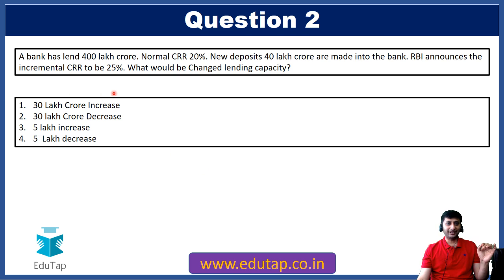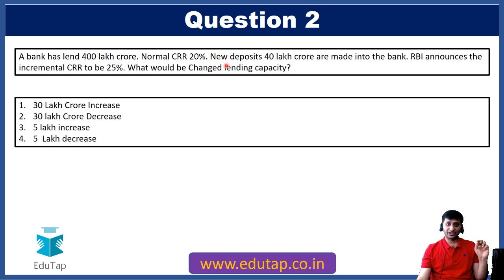The question is, a bank has lent 400 lakh crores. Normal CRR is 20%. New deposits worth rupees 40 lakh crore have come into the bank, and RBI announces that there is now an incremental CRR of 25%. What would be the change in lending capacity? So basically, first of all, bank has already lent 400 crore, and at that time the CRR was 20%. You all know CRR is cash reserve ratio. If bank has rupees 100 and if CRR is 20%, it means bank has to keep that 20% of that 100 with RBI. So only 80 it can lend.